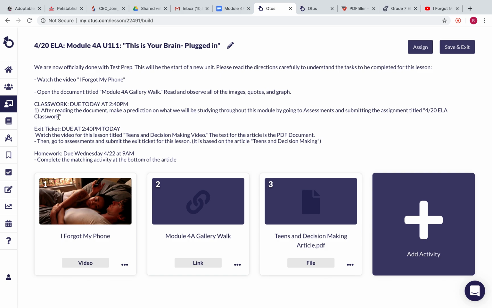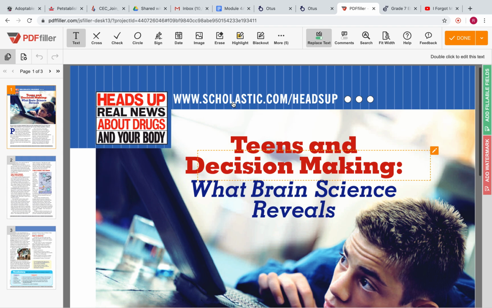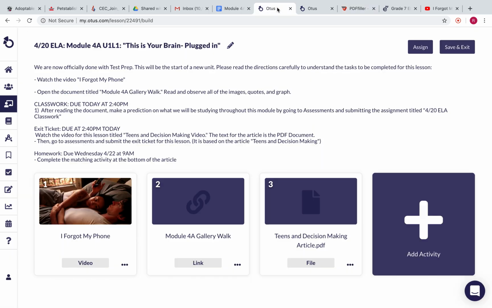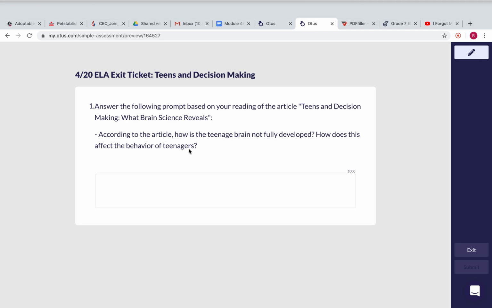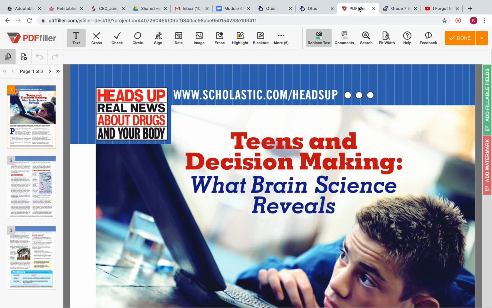Now, for the exit ticket, that is going to be based on an article called Teens and Decision Making. So the text for this article is right here. And if you're watching this video, you'll see that I'm going to go through the article with you. All right. And the exit ticket for this article asks us, according to the article, how is the teenage brain not fully developed? How does this affect the behavior of teenagers? So we're going to pay particular attention to that as we read this article.